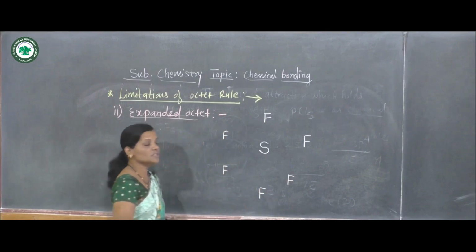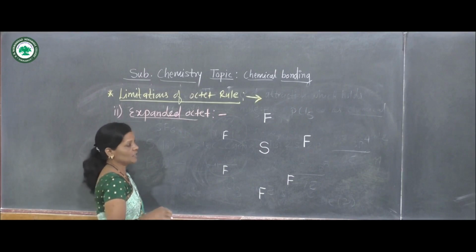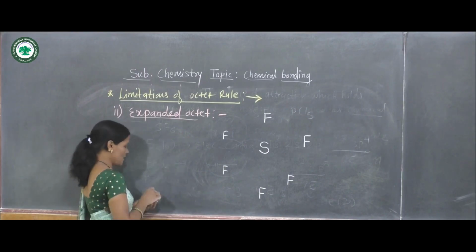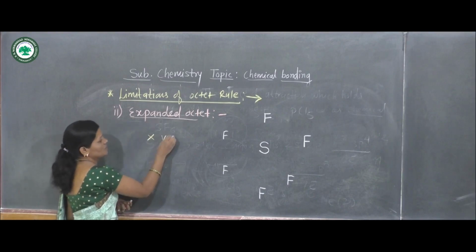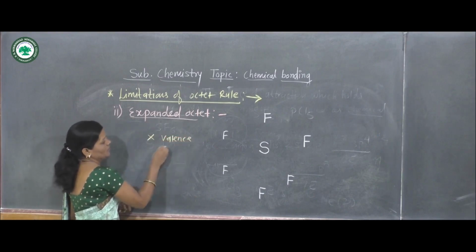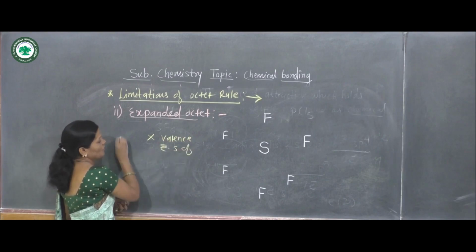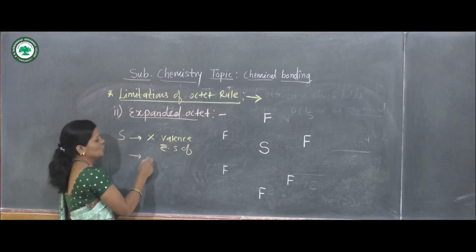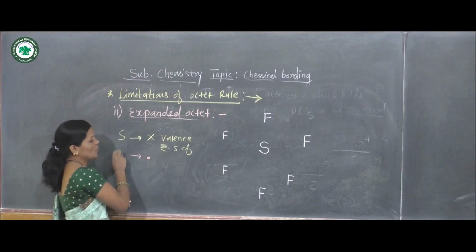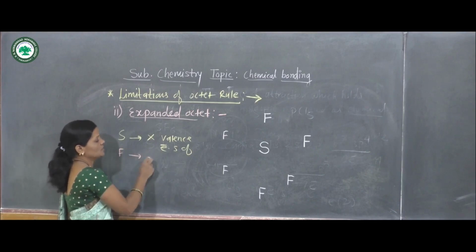Now let us show the valence electrons of sulfur by the cross symbol. These are the valence electrons of the sulfur atom, and let us show the valence electrons of fluorine by the dot symbol.